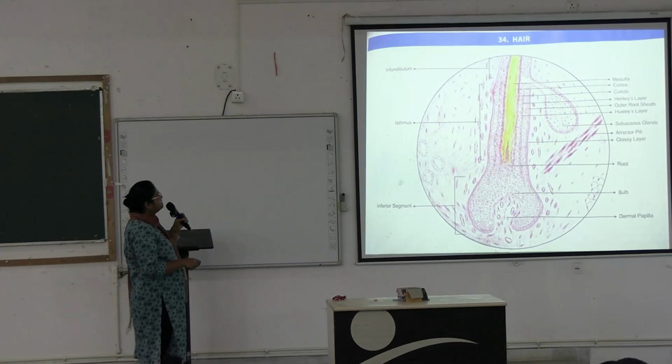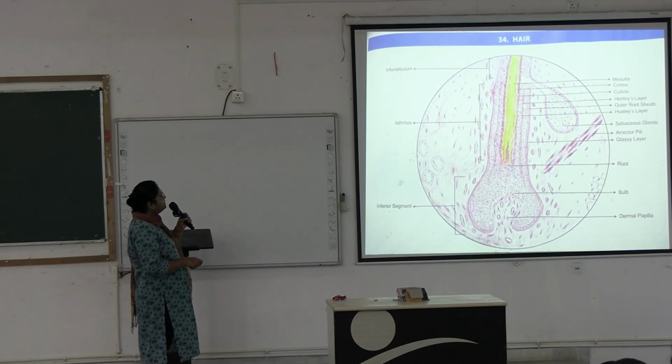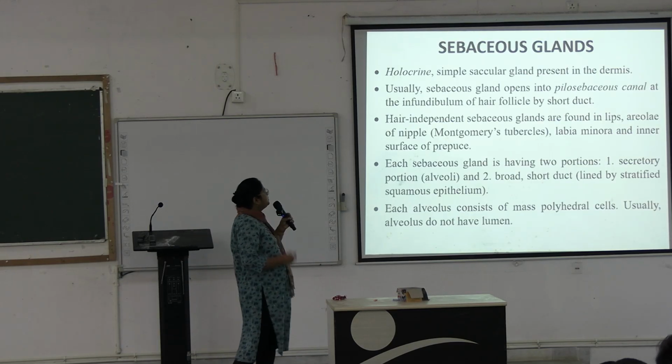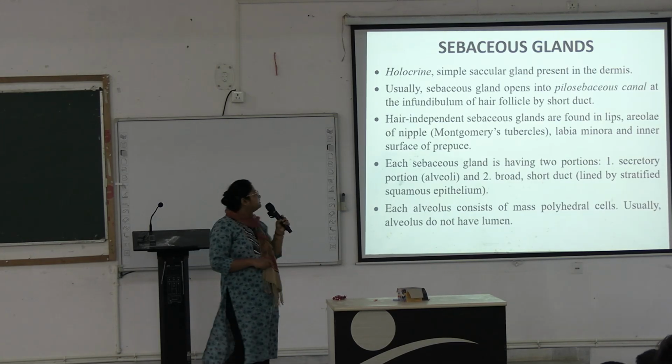So this is the histological picture of the hair. This is the shaft of the hair, with different layers of covering, and the dermal papilla. Here a sebaceous gland is opening. Okay, next. Next we are going to sebaceous glands.